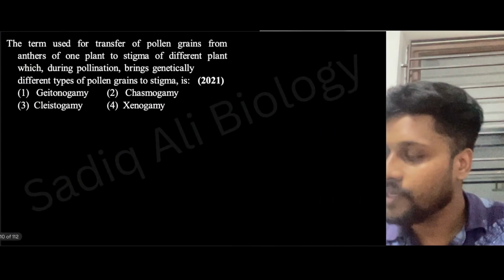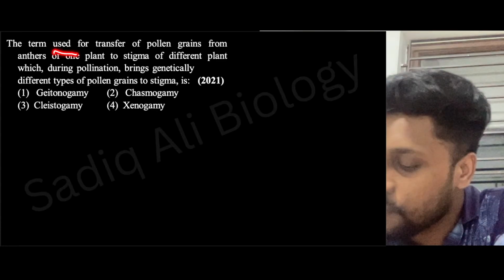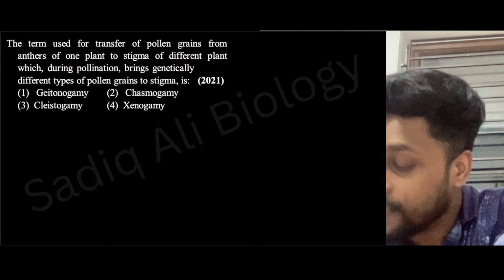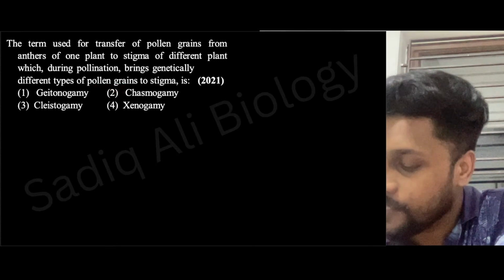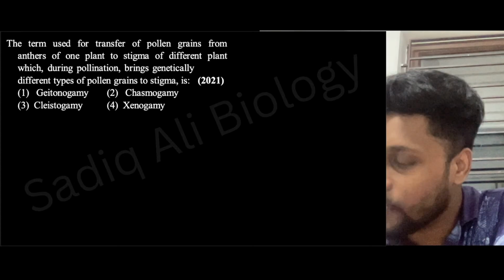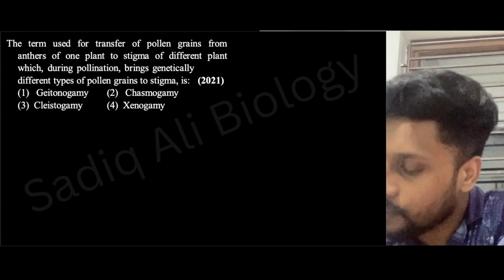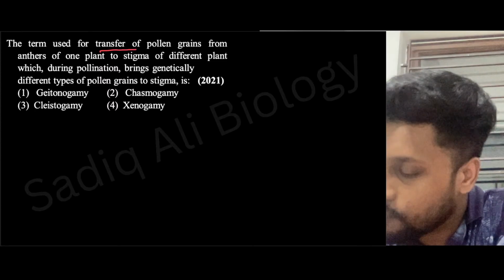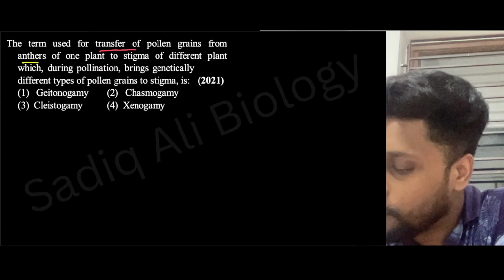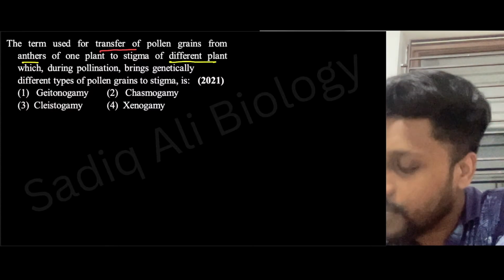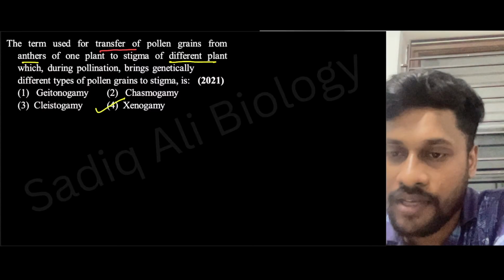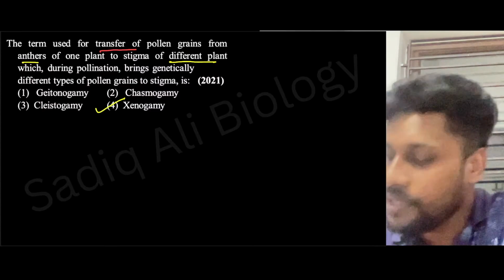Yeah, very good. Next: the term used for transfer of pollen grains from the anther of one plant to the stigma of a different plant, which during pollination brings genetically different types of pollen grains to the stigma is. What will be the answer here, guys? Geitonogamy, chasmogamy, cleistogamy, xenogamy. Transfer of pollen grain from the anther of one plant to the stigma of a different plant. Different plant means what? The answer will be xenogamy, right?